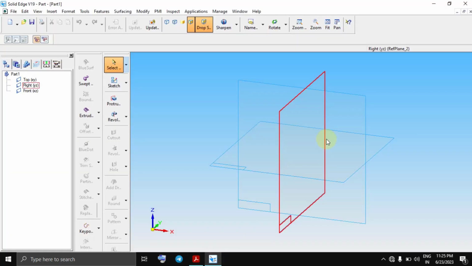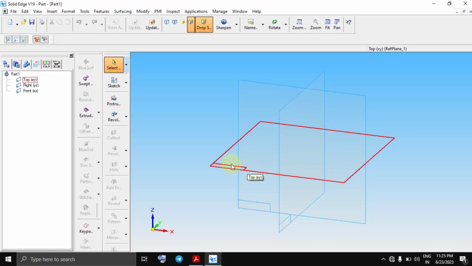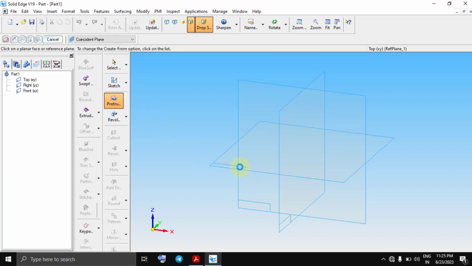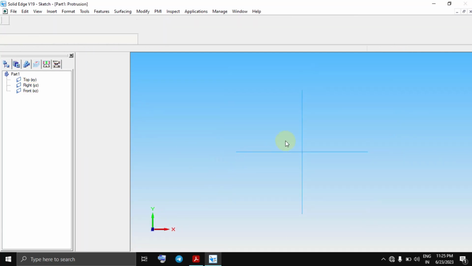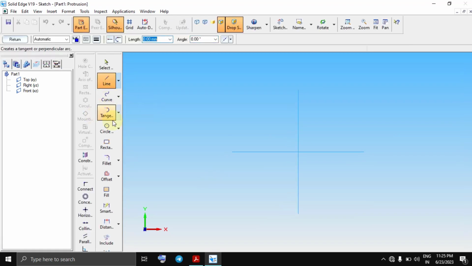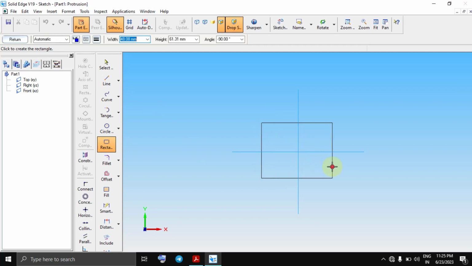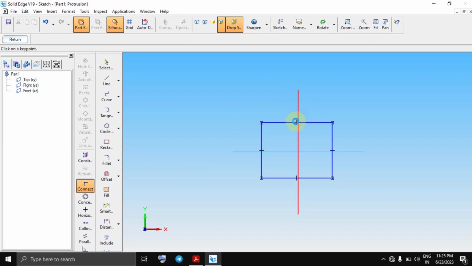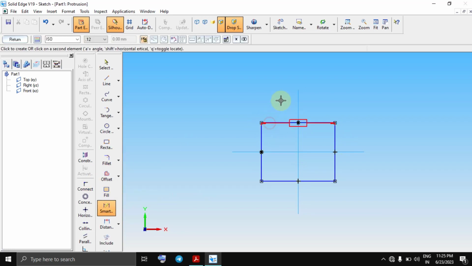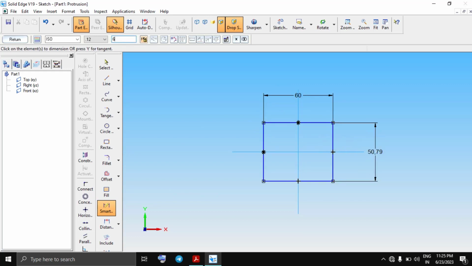So in Solid Edge, protrusion. On this base plane, I am drawing one rectangle, and after drawing and connecting this, and then giving smart dimensions as well, 60 and 60.